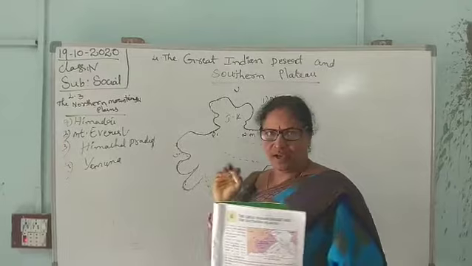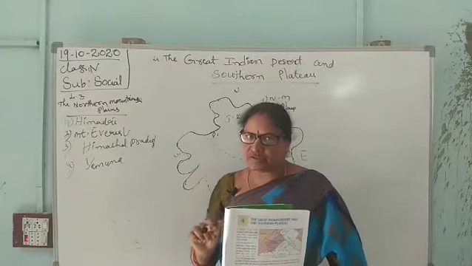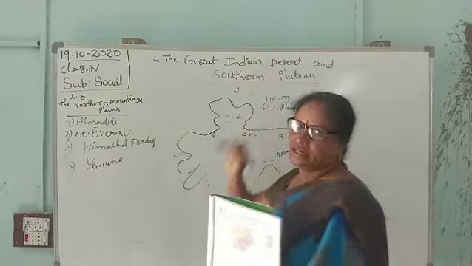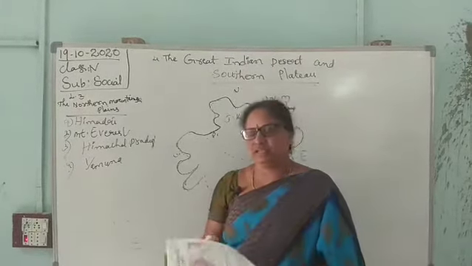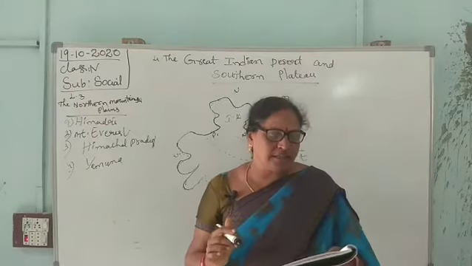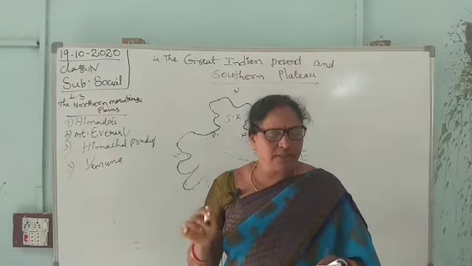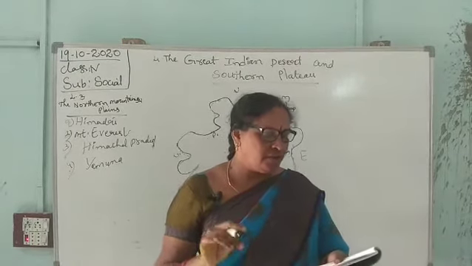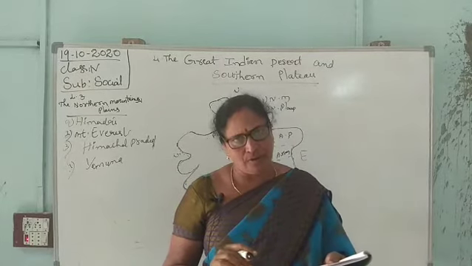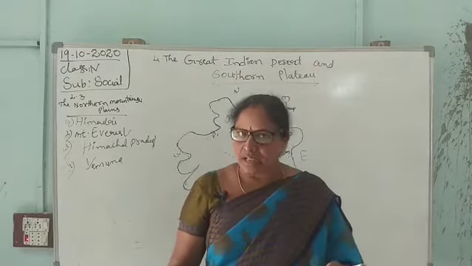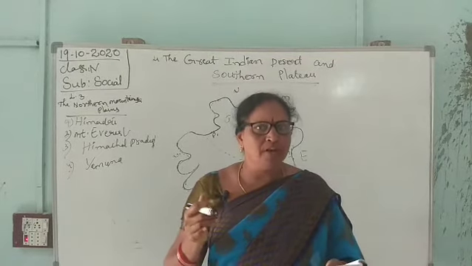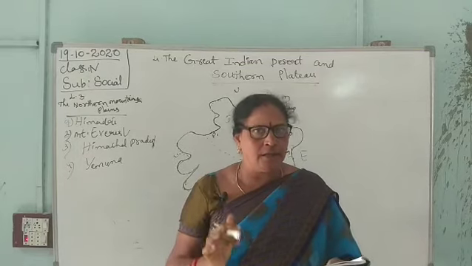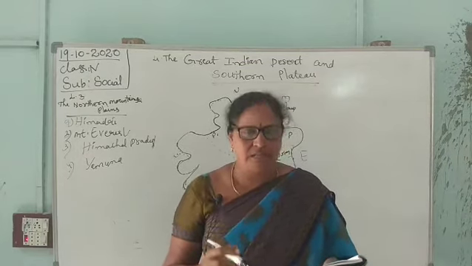Now we can go through the third physical division of India, the Great Indian Desert. A desert is an area covered with sand with very little vegetation, and it receives very little or no rainfall. Why did it become a desert? Because it cannot get any rain, or gets very little rain.